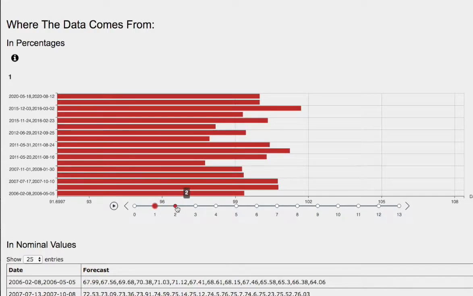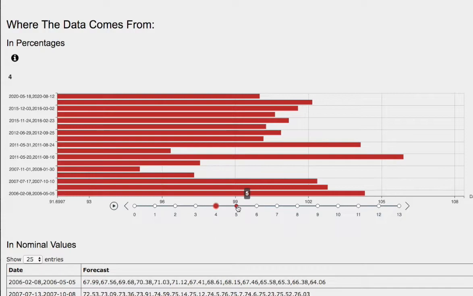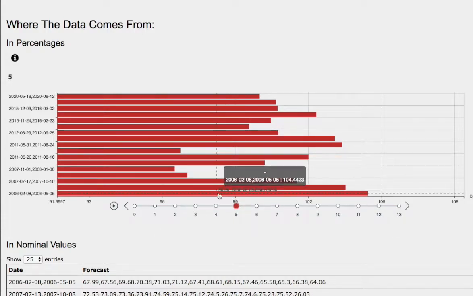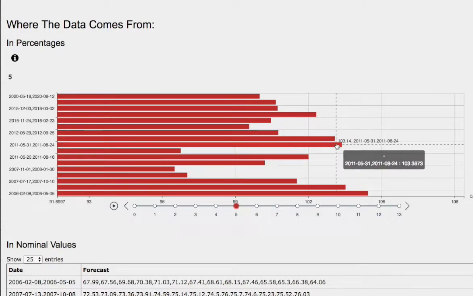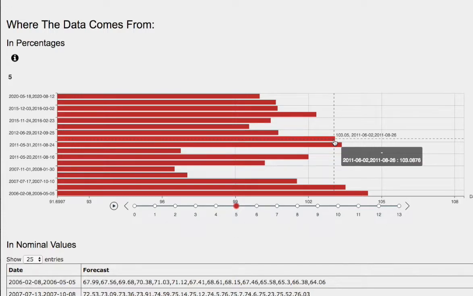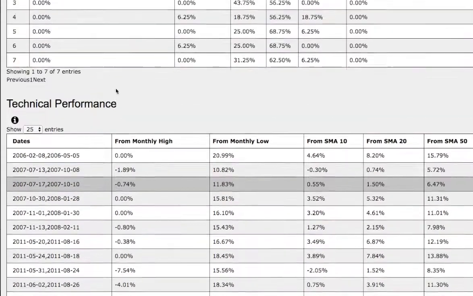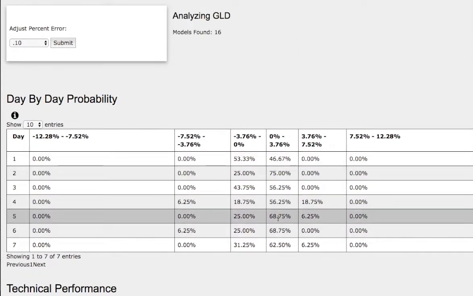So now let's examine the day-by-day forecast for GLD or gold back in June 2nd to August 26th. So we have 1 day out, 2 days out, 3 days out, 4 days out, 5 days out, or a week of trading. So if we go back to examine June 2nd right here, back then GLD or gold continued to climb higher around 3% in 1 week.